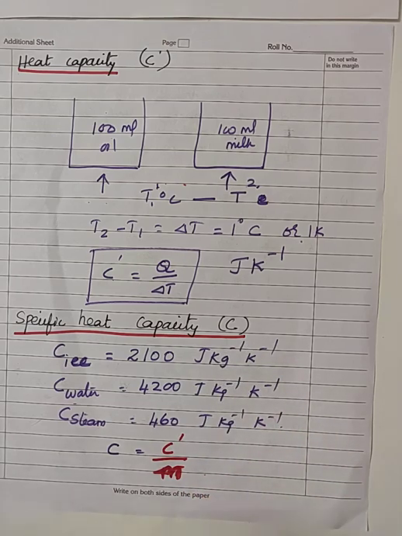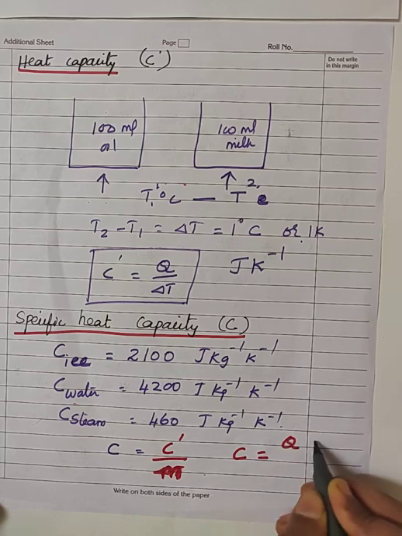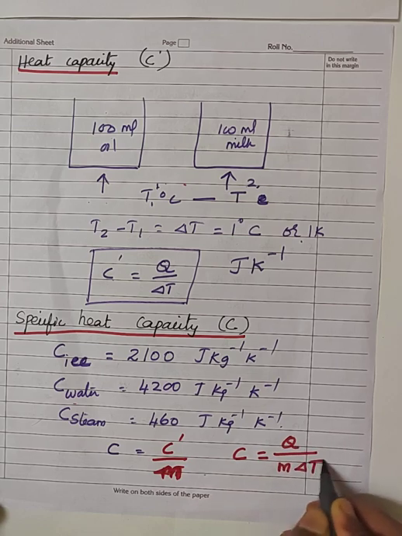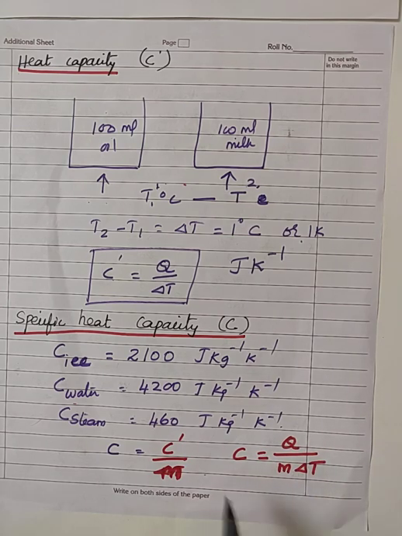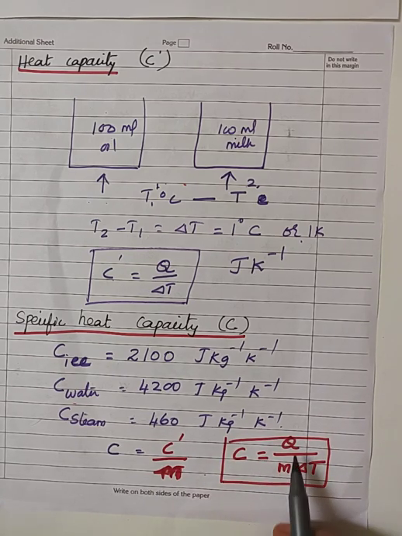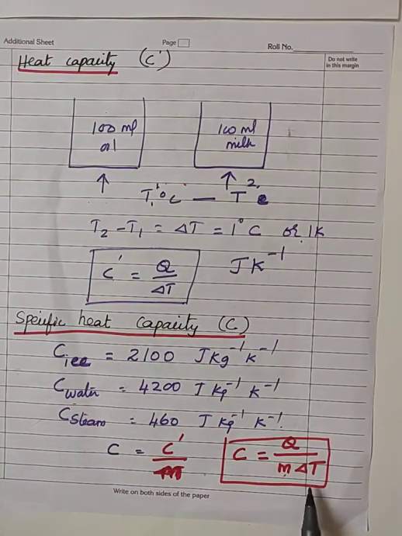Now mathematically we write the specific heat capacity. Specific heat capacity C is equal to Q, quantity of heat energy, divided by unit mass with rise in temperature. C is equal to Q by M delta T, where C represents specific heat capacity, Q represents the quantity of heat energy, M represents unit mass of the substance, delta T represents the rise in temperature of the substance, by 1 degree Celsius or 1 Kelvin.